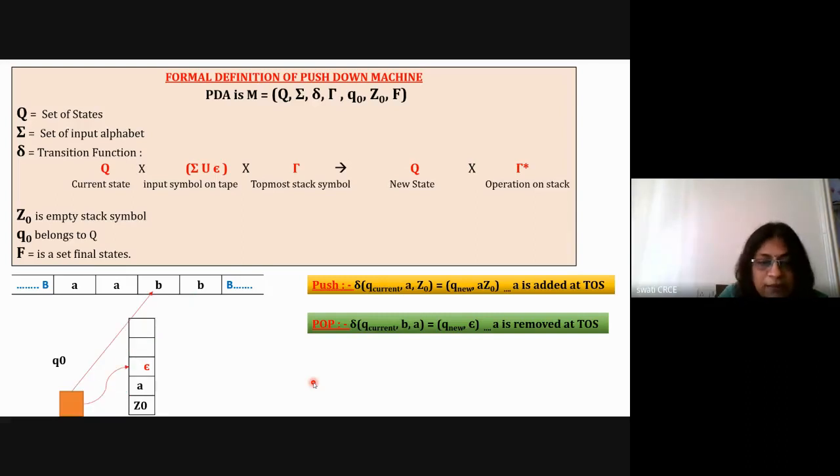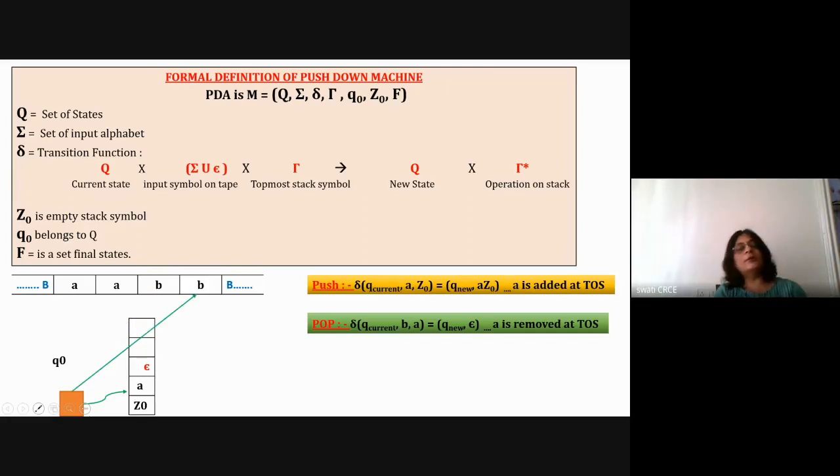Okay. This is the current state. Currently, it is reading B and the top of the stack is small a. So it has to remove this a from the stack. That is called a pop operation. For that, a is erased and now it is small b. The top of the stack is changed and the read head has gone ahead.